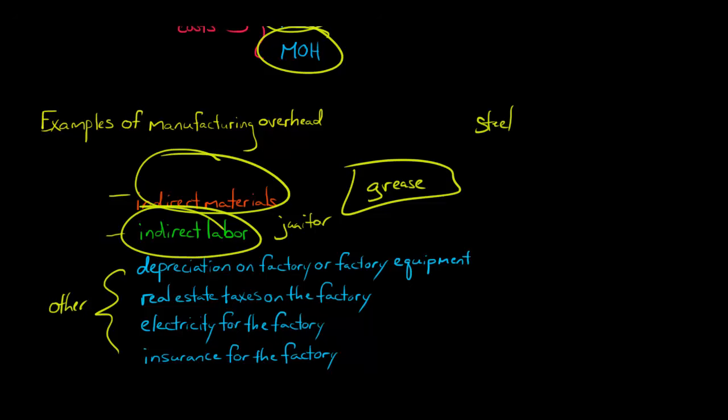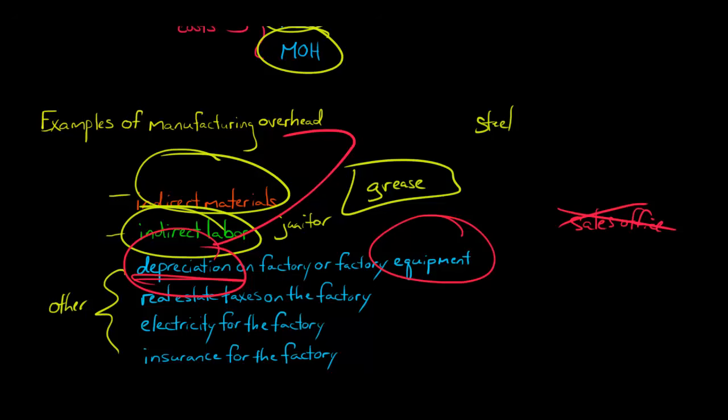This is not a comprehensive list, but just to give you some of the main ones: depreciation on the factory building itself, on any equipment in the factory, any kind of depreciation related to the factory. Now, don't get fooled. This isn't just any kind of depreciation. If I was making a test and I asked you about depreciation on a printer at a sales office, well, that's not part of the factory. That's not a manufacturing cost. So it's not all depreciation going into manufacturing overhead. It's depreciation that's related to the factory, or to something in the factory like equipment and so forth.